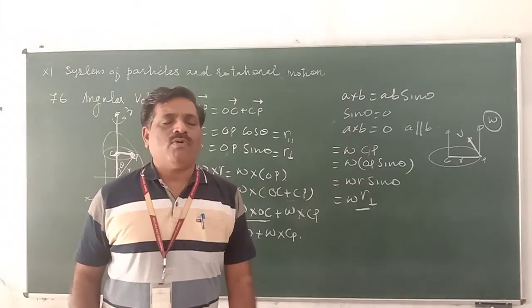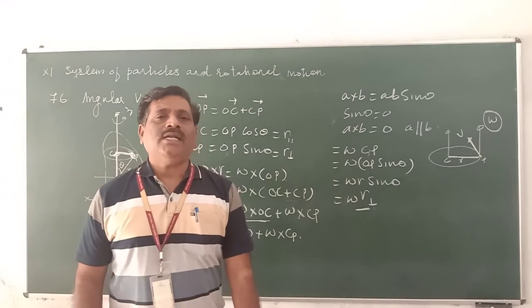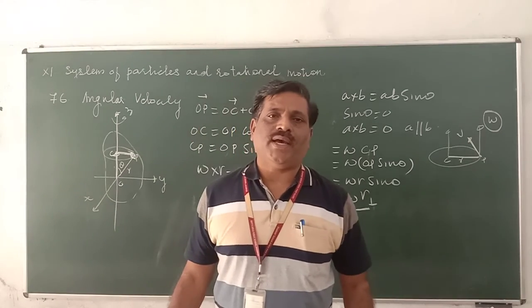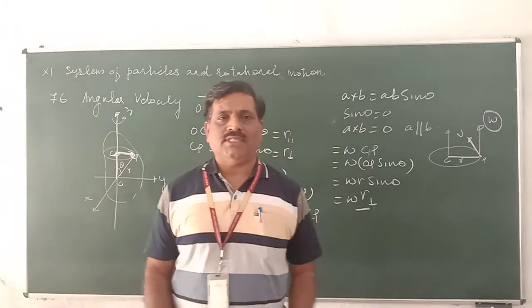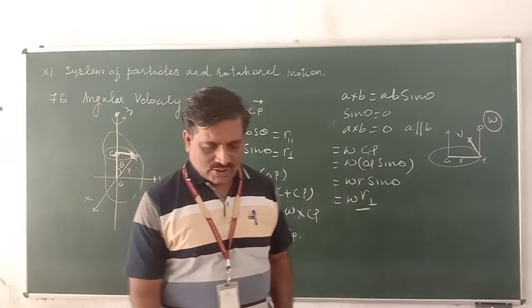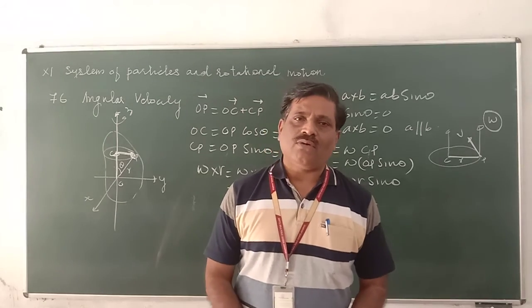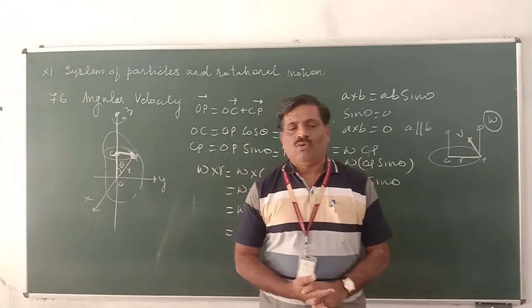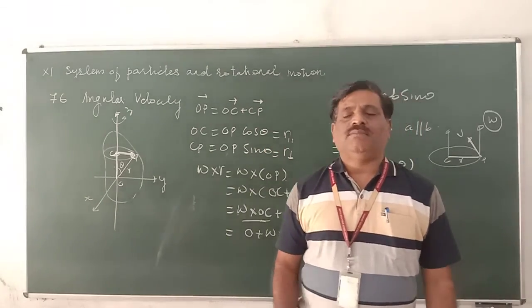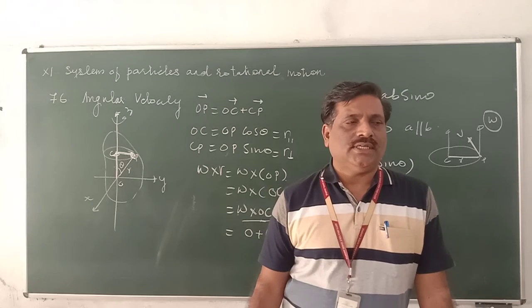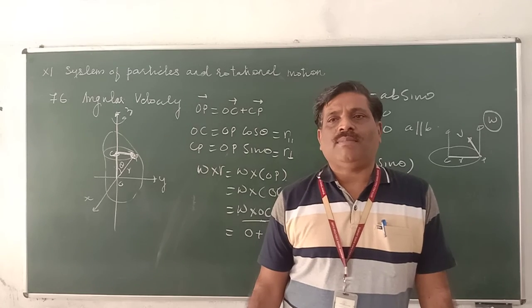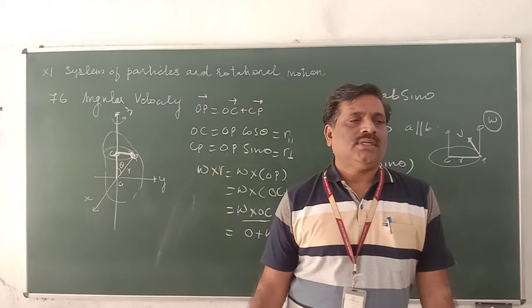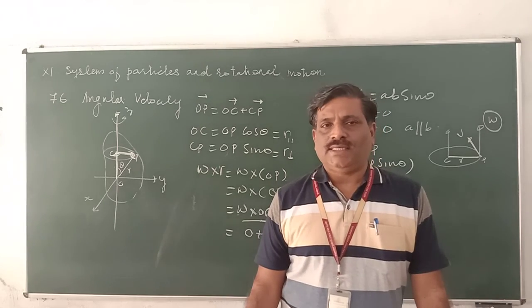The magnitude may change, but so far we are treating the magnitude of angular velocity as the same, and its direction is also the same. But there are rotational motions in which omega changes, but the direction never changes, it remains constant. These are a few points about rotational motion and angular velocity. That's all. Thank you.